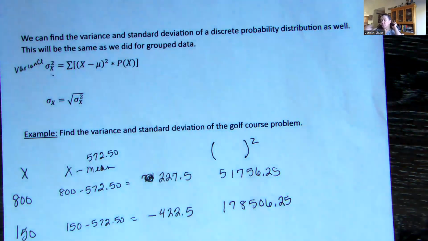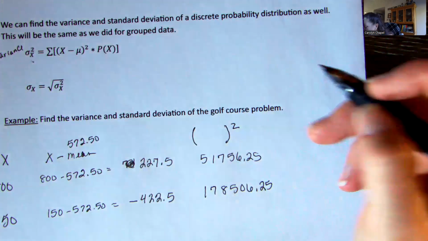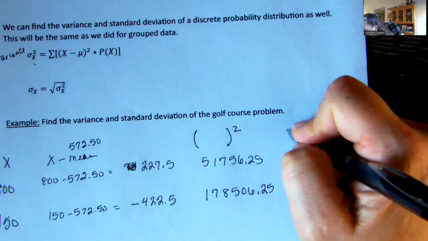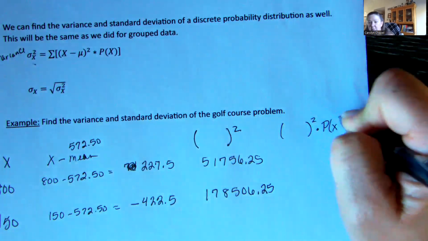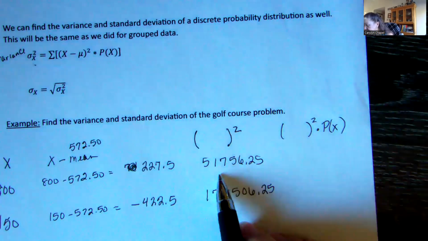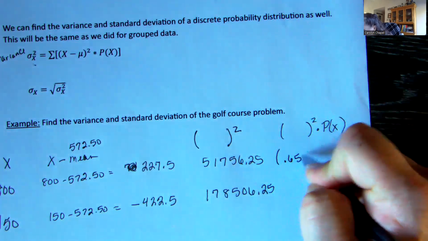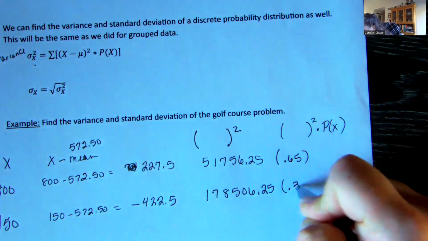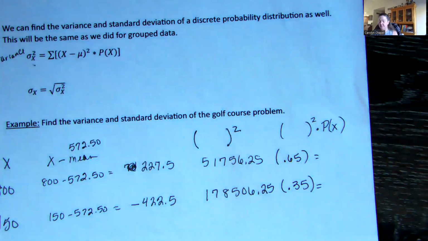In our grouped data, we would then add these pieces up and divide by our total number of people. But here, these are weighted. So we are going to weight these by multiplying each piece times its probability. I'm going to take this one times 0.65 and this one times 0.35, because those were the probabilities of those pieces.